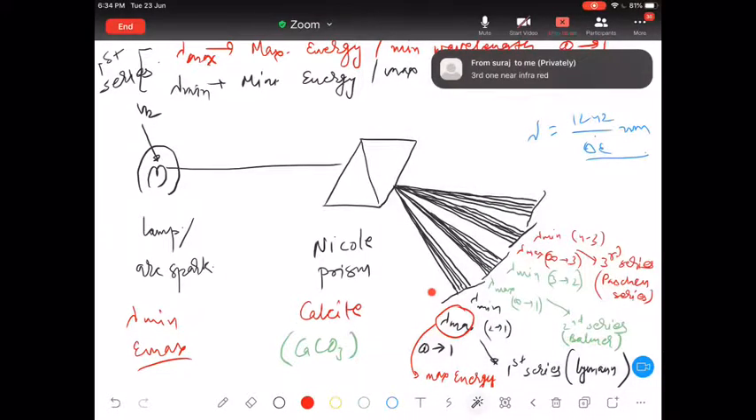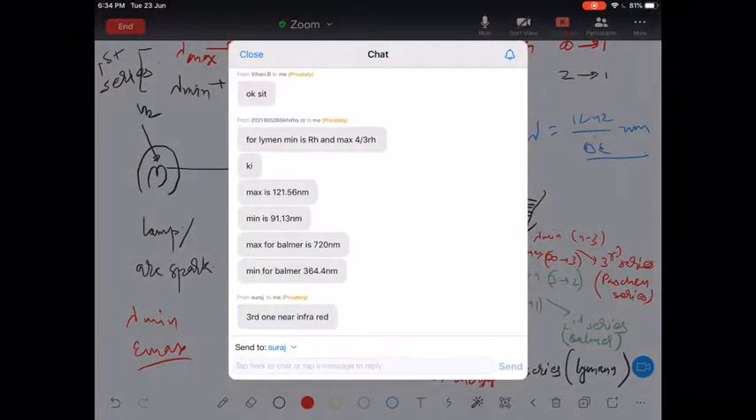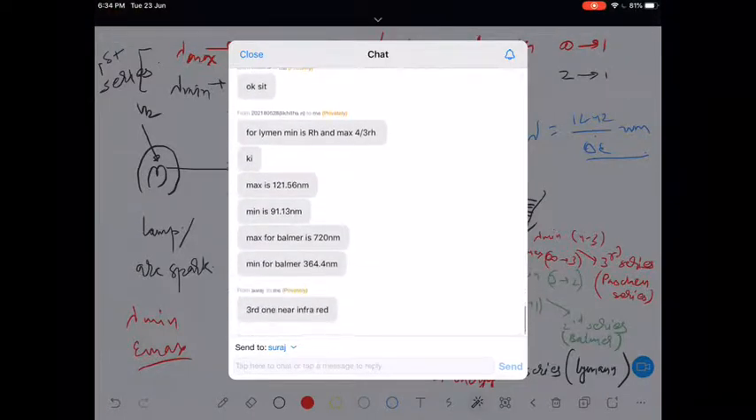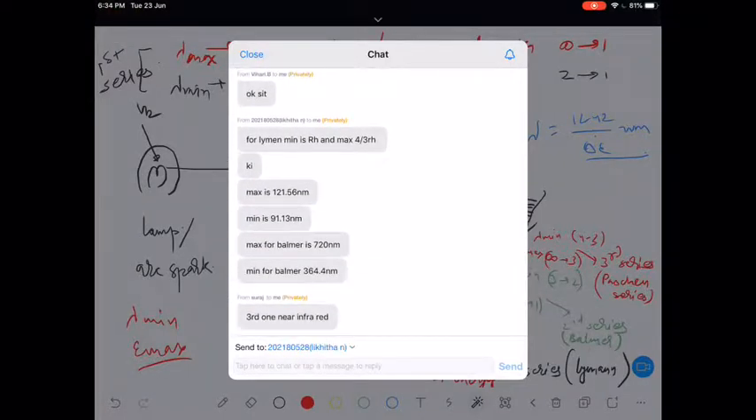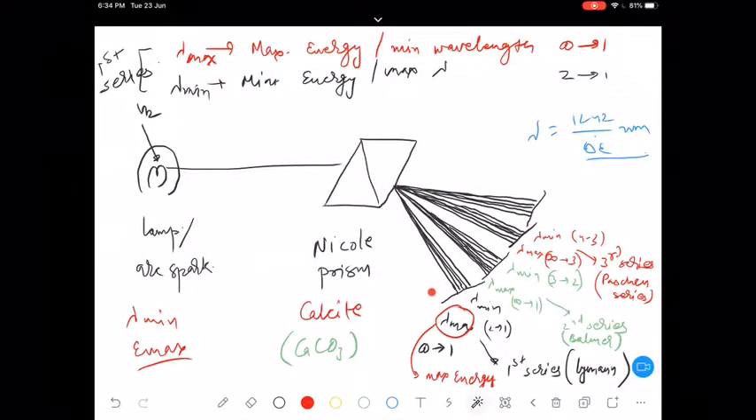You are saying it in reverse manner, beta. You just check your values once. Likita, this maximum value of wavelength you are saying, or lambda max you are saying? Just be clear with that. I'm saying for lambda, okay, lambda max. Yes, very good. That is correct.